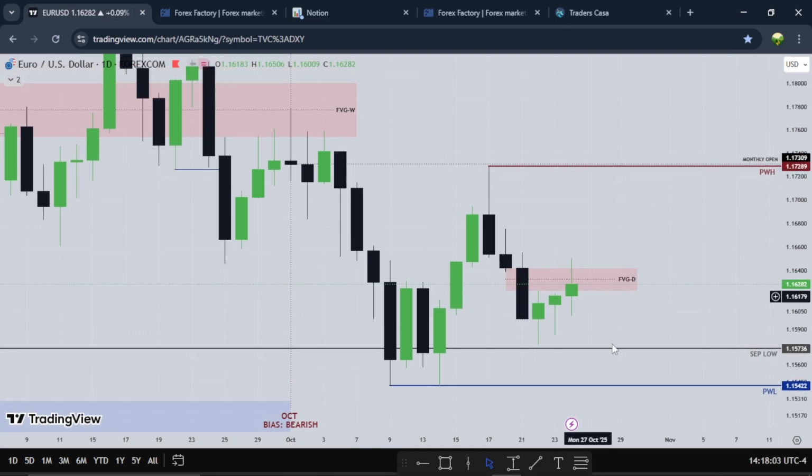So Euro, I'm looking at lower prices for Euro. If the dollar wants to go higher, I want to see Euro go lower. If the dollar wants to go lower, I want to see Euro go higher.